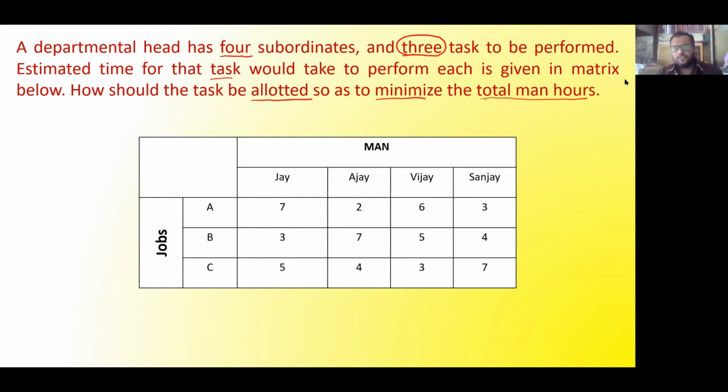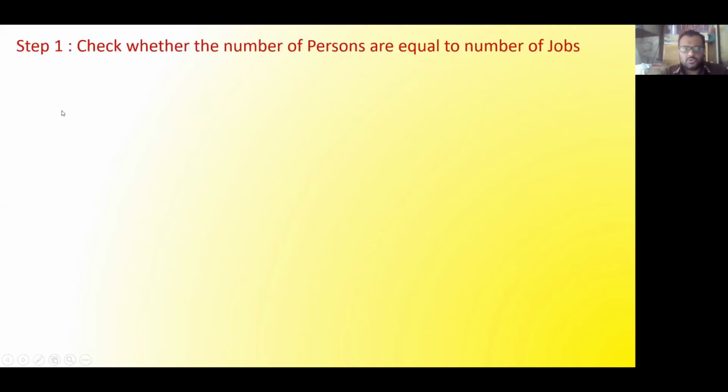So if I have 4 different persons, I should have 4 jobs. But as there are only 3 jobs given, let me introduce one more job. It will be a dummy job. There is no job existing, but just to start our problem, just to do our analysis part, we are assuming that there is one job which is dummy. So the first step in this problem will become to make a dummy row.